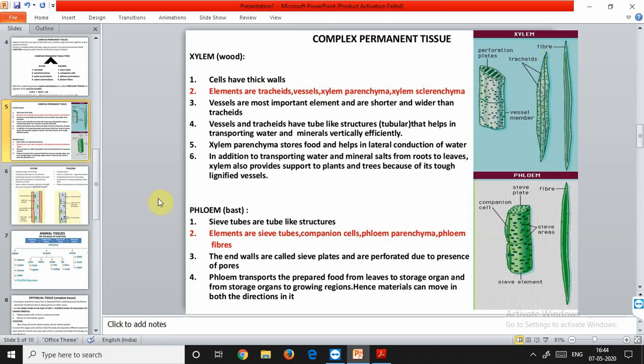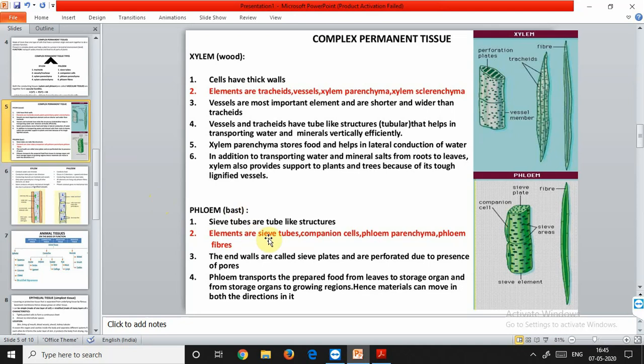Then we'll talk about the phloem. Like xylem, phloem also comes from a Greek word, phloos, that means bark. Now they contain tubes but perform no mechanical function. Phloem is composed of four different parts like xylem. The four different parts are sieve tubes, companion cells, phloem parenchyma, and phloem fibers. Except for phloem fibers, phloem cells are living cells. So in phloem, all the cells are living except phloem fibers. In xylem, three were dead and only one was living, and in the phloem, three are living and one is dead.